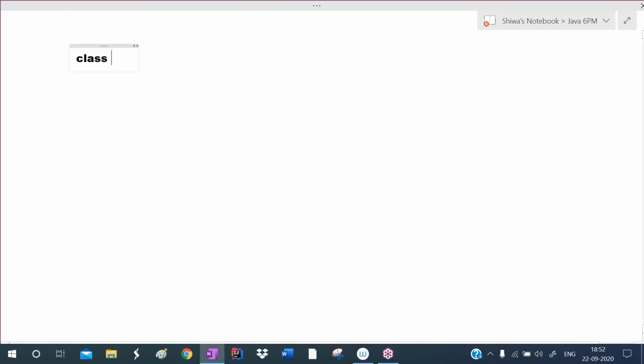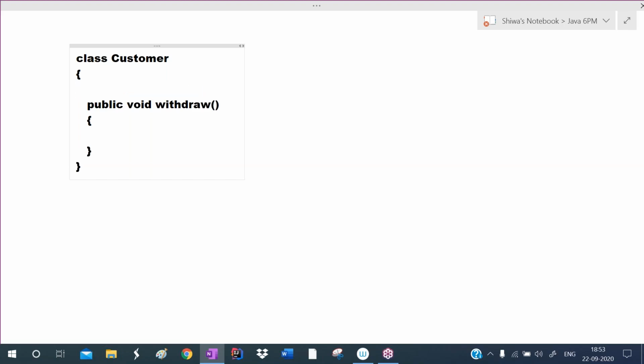See, for example, there is a customer class. In the previous classes also, maybe I explained to you. For example, here a withdraw method is there for the customer. As a customer, we have to perform the withdraw action. If we define this withdraw method as private, what happens? We cannot perform the withdraw action. That's why this method must be defined as public only. So now anyone can perform the withdrawal action. So methods must be public only.